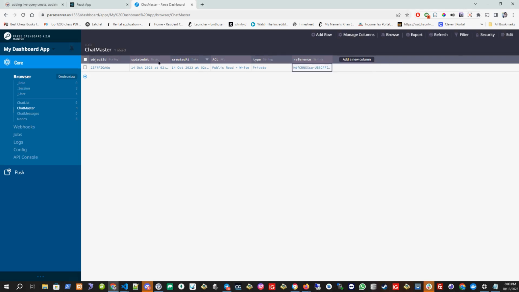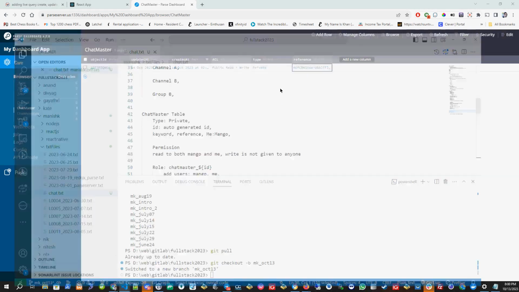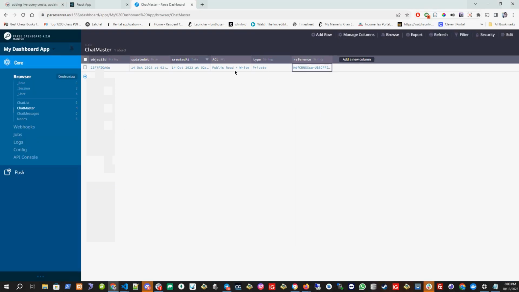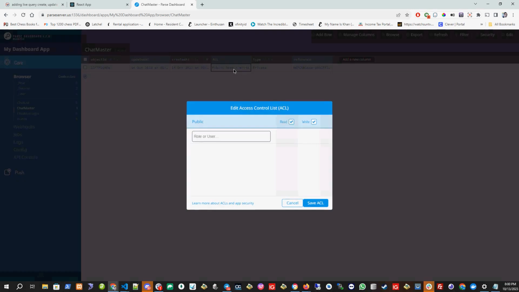And what is the ACL for chat master? Let's check the ACL. The ACL could be read for both. Let me give the read permission to both. I should not give any read permission to any third party. I should only give the read permission to whomever I want this to be used by. Or for now we may change this. I will give the read permission to everyone, but no write permission, because this chat master will not be visible to the user. It is only a hidden thing for reference.